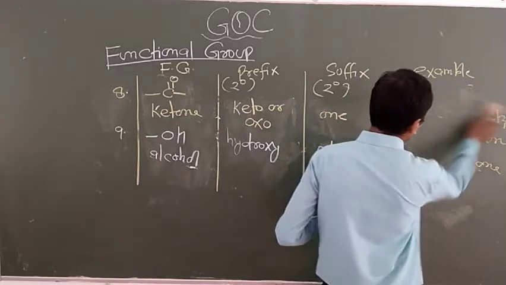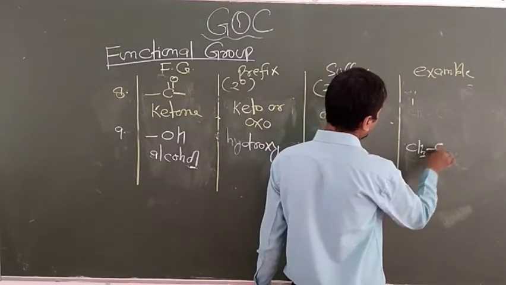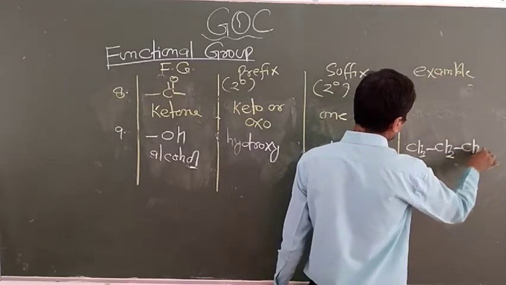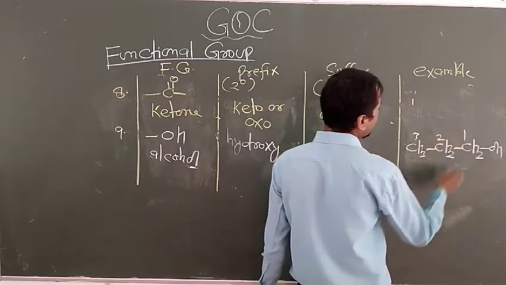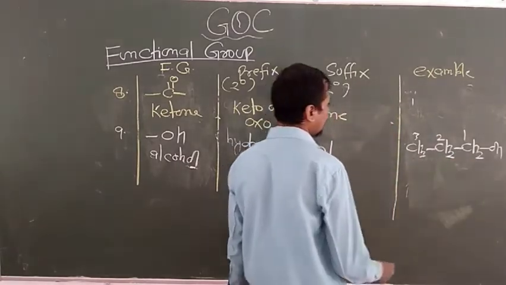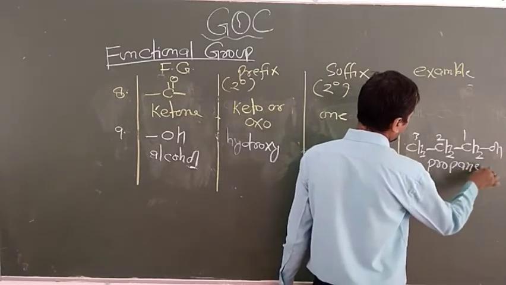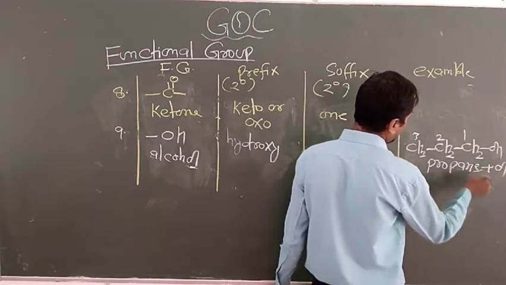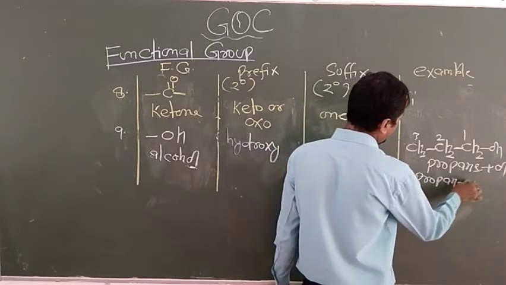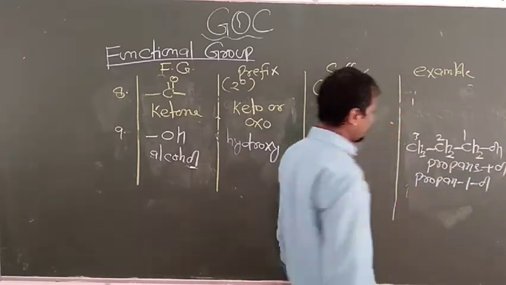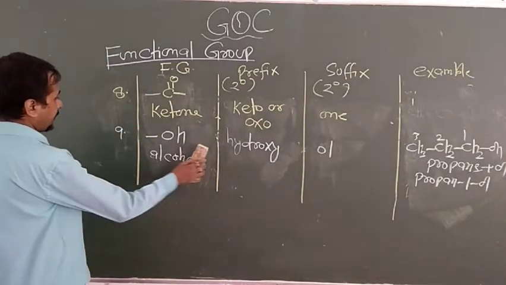Now look at the name of the chemical if given like this: CH3, CH2, CH2, OH. So again 1, 2, 3. Alcohol should be given the preference here. So now the name of this chemical is propane plus ol. You have to remove E from here. So the name of this chemical is propan-1-ol, or either you can write propanol. Now next, amine, that is the NH2 group.